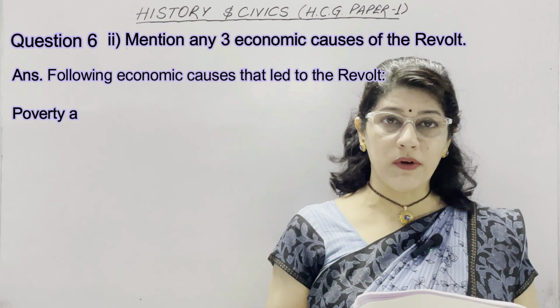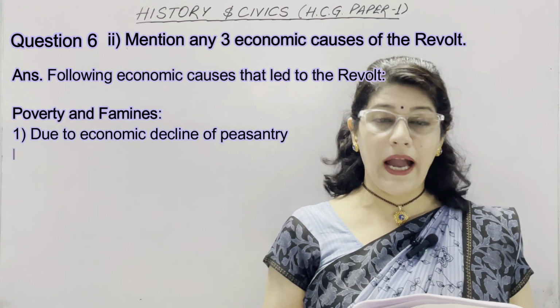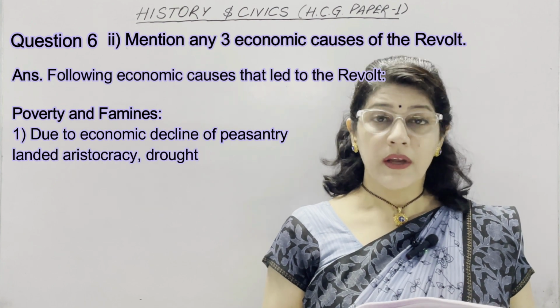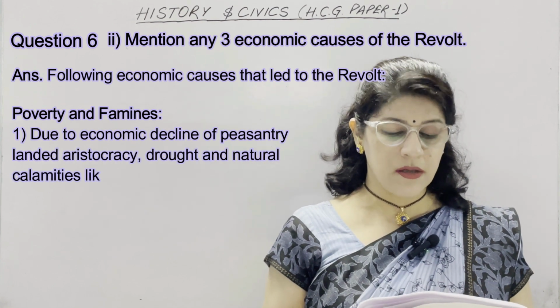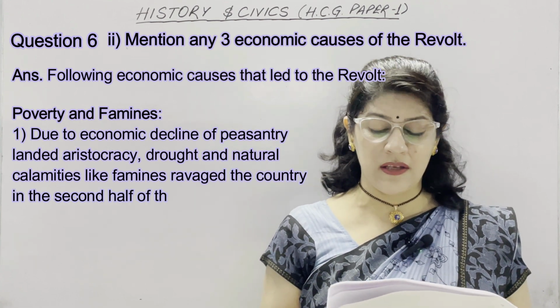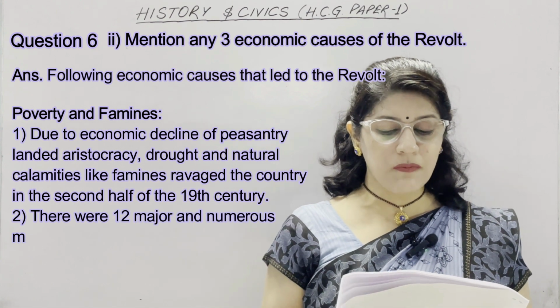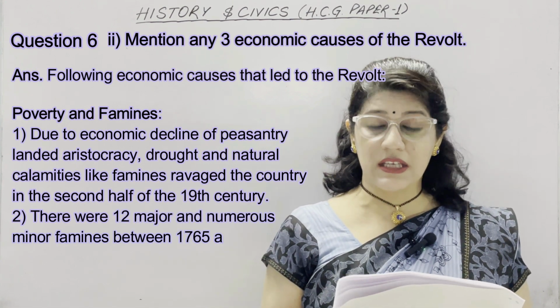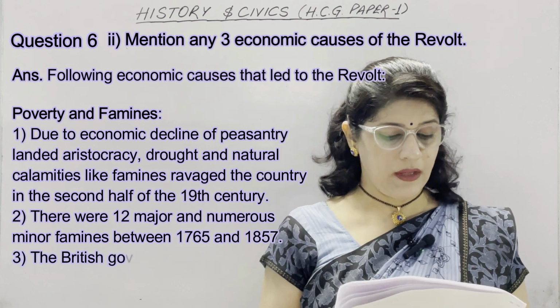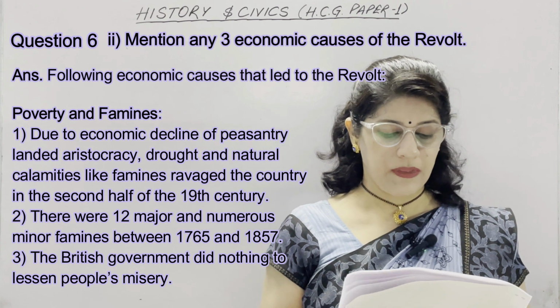Third heading is poverty and famines. Due to the economic decline of peasantry and landed aristocracy, drought and natural calamities like famines ravaged the country in the second half of the 19th century. Second, there were 12 major and numerous minor famines between 1765 and 1857. Third, the British government did nothing to lessen people's misery.